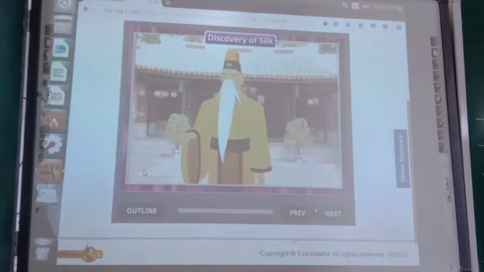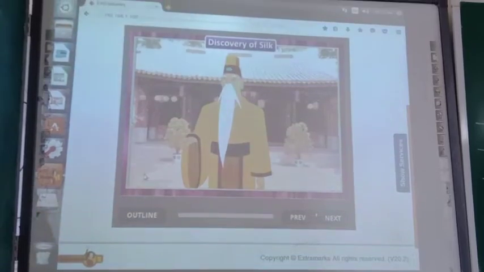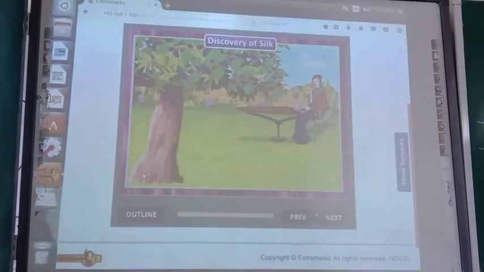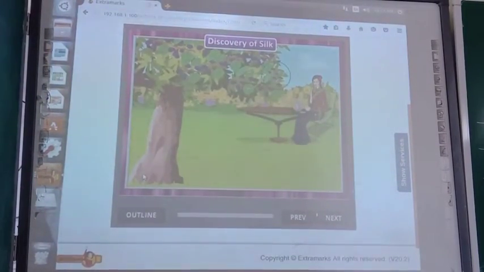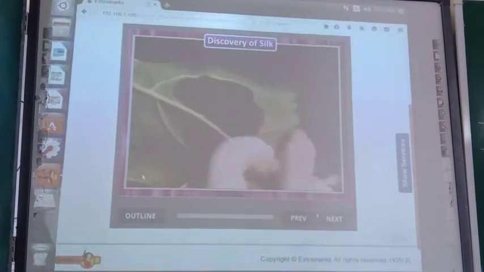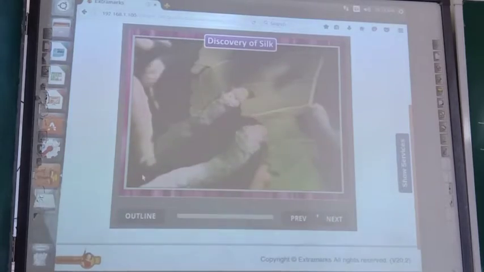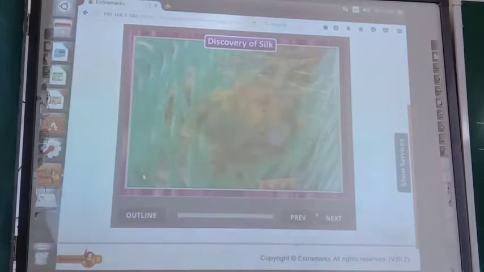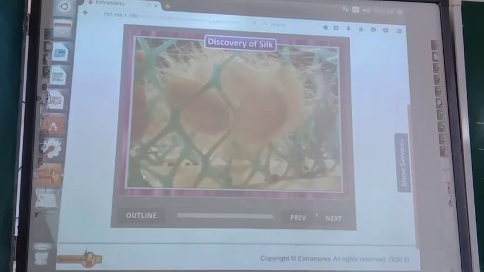According to an old Chinese legend, silk was discovered by a Chinese empress. She found some white worms eating up the leaves of the mulberry trees in her garden. She noticed that worms were spinning shiny cocoons around them.